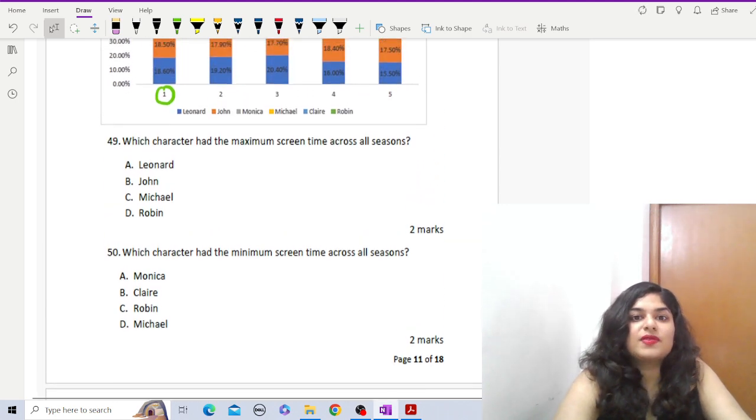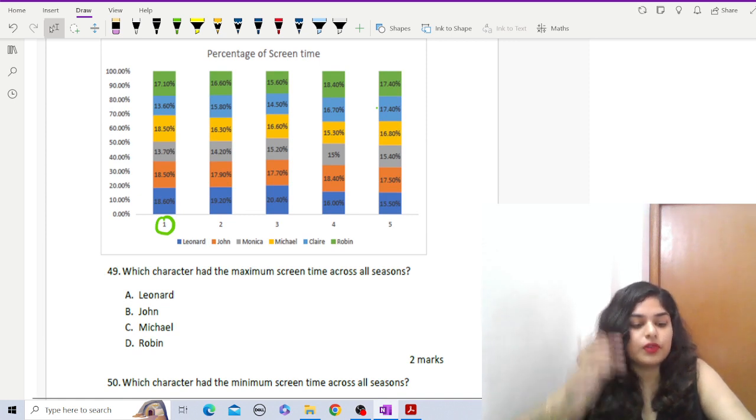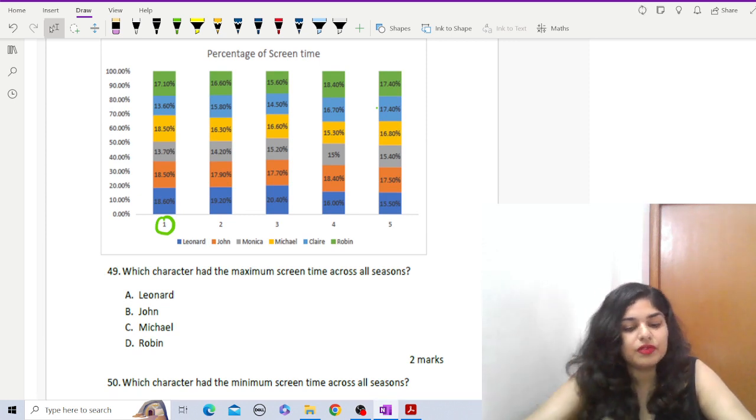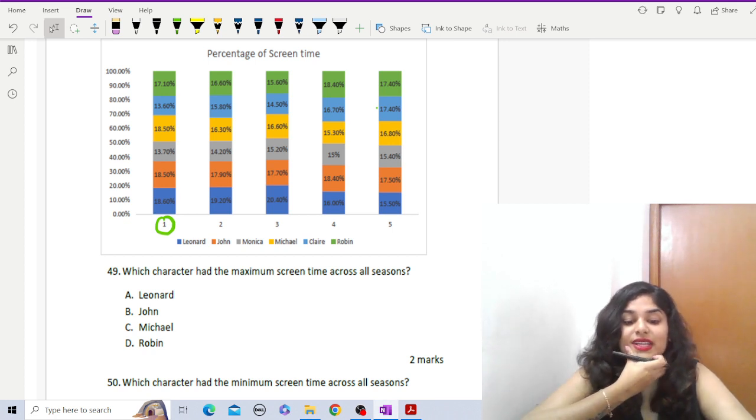Which character had the maximum screen time across all the seasons? Interesting. So for that, for every character, we have to find out the screen timing, right? So how am I going to find the screen timing here? Okay,